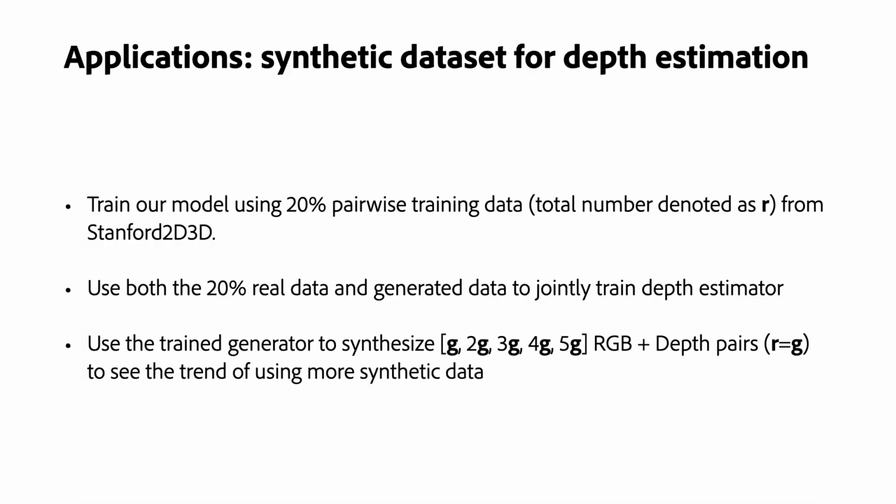Another application is that we can generate pairwise synthetic datasets for downstream tasks, especially under the low data regime. We evaluate this property of our model in the task of depth estimation. For this experiment, we first train our model using 20% of real data randomly sampled from the whole training set. Then we are able to use our trained generator to synthesize any amount of training data.